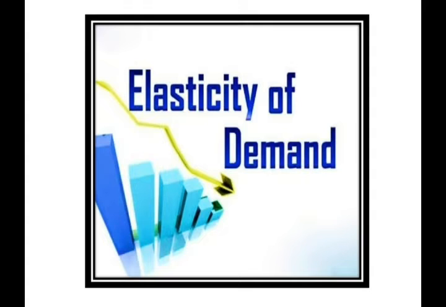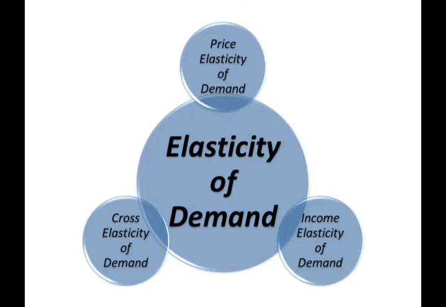But here we'll only be taking up three determinants, and these are price of the commodity itself, income of the consumer, and prices of related commodities. So overall we'll be studying three types of elasticities over here: price elasticity of demand, income elasticity of demand, and cross elasticity of demand. Now, what is price elasticity of demand?